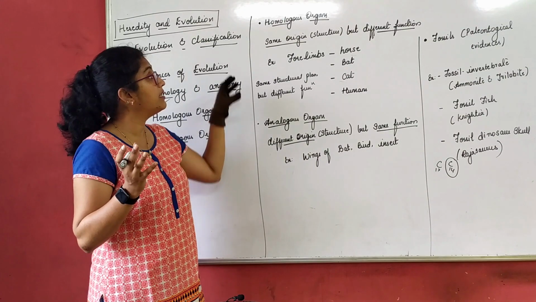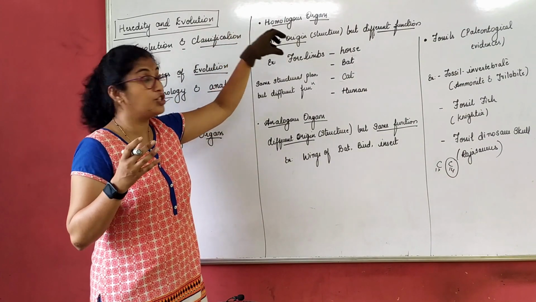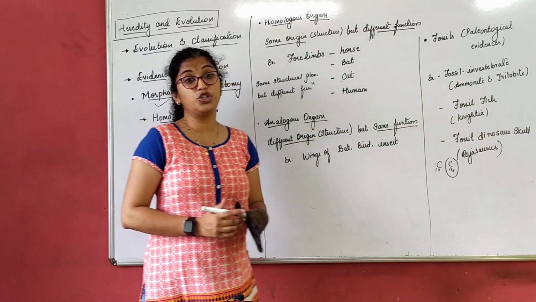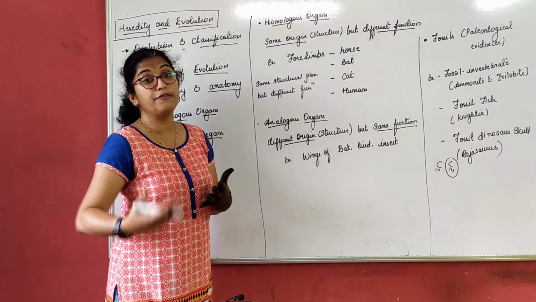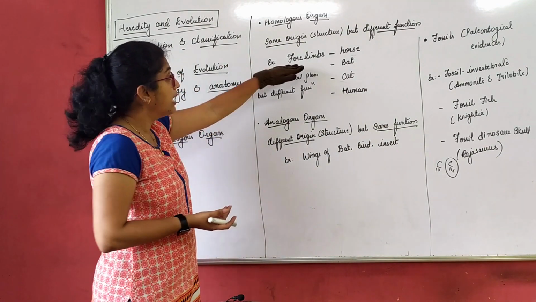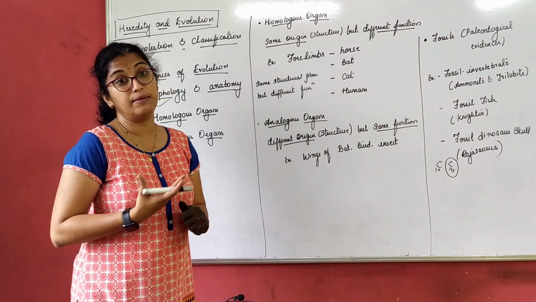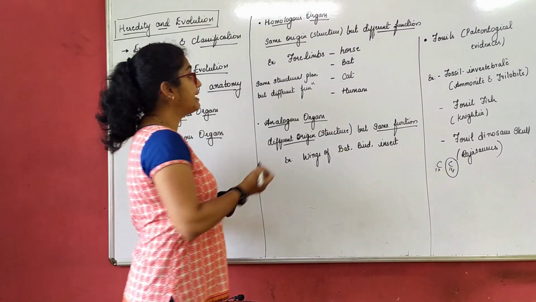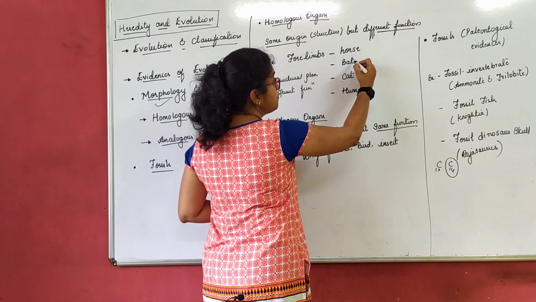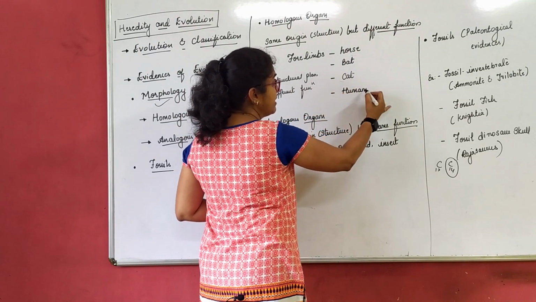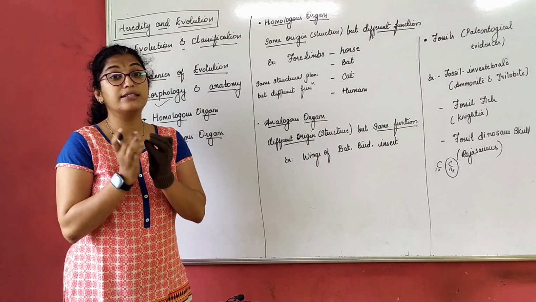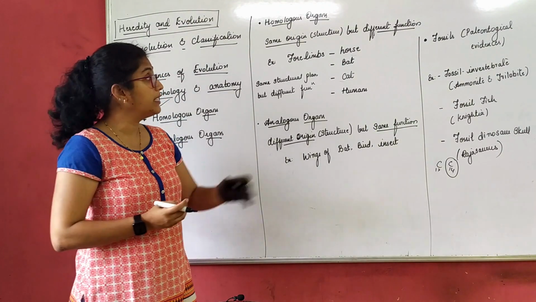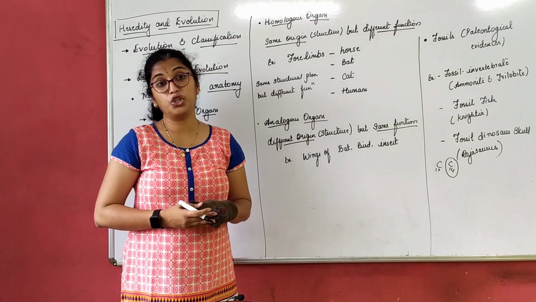Animals which have similar structural origin but perform different functions have homologous organs. Which organs am I talking about here? I am talking about forelimbs. For example, the forelimbs of a horse, bat, cat and humans all have similar structure and origin, but they perform different functions.